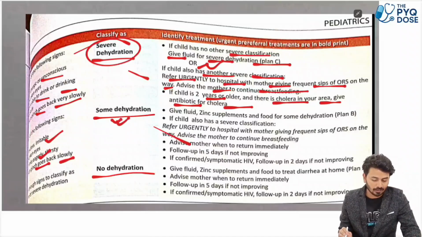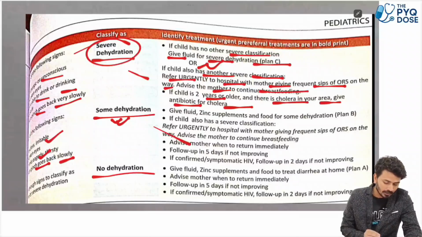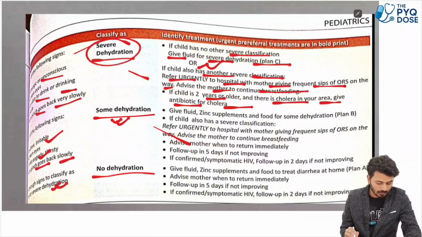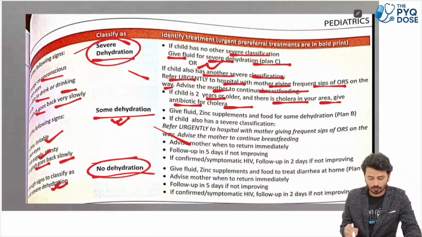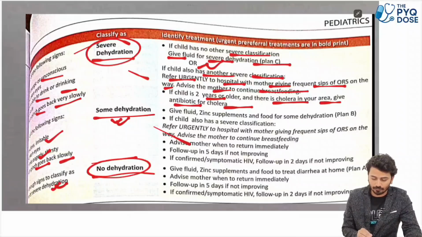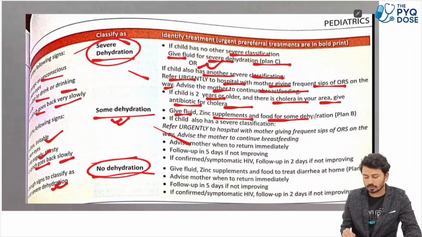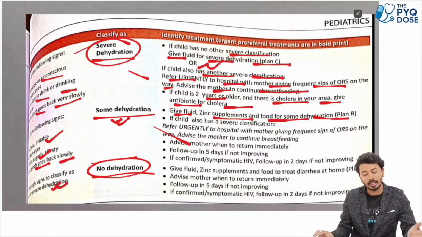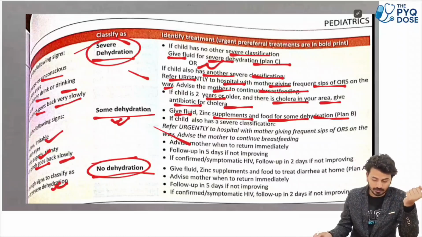So the question that we had was of some dehydration. Not enough signs to classify as severe dehydration. That will be the case of no dehydration. So look, in the some dehydration case, give fluid, zinc supplements and food for some dehydration. That is Plan B you will be using. Plan C you will be using for severe dehydration.